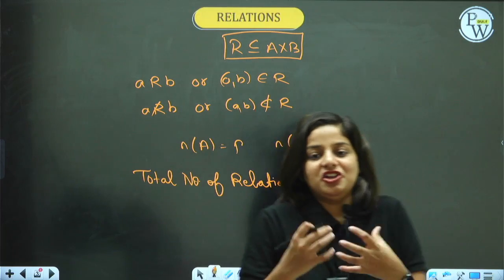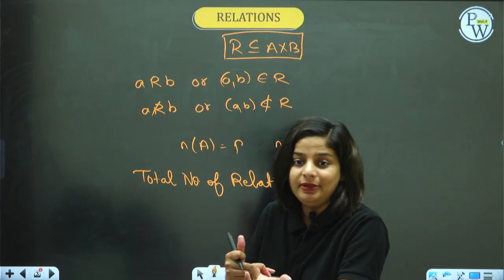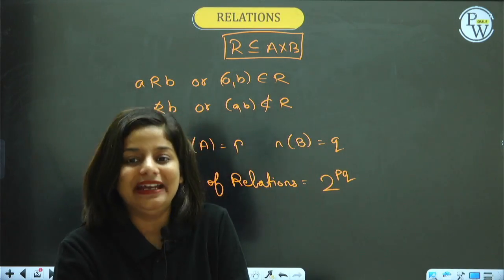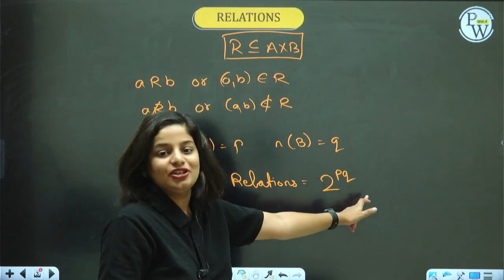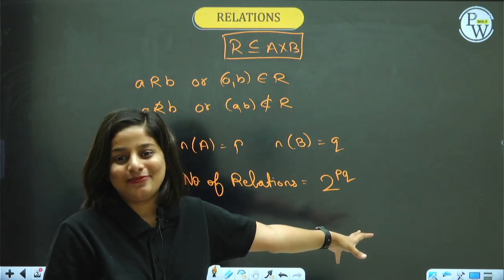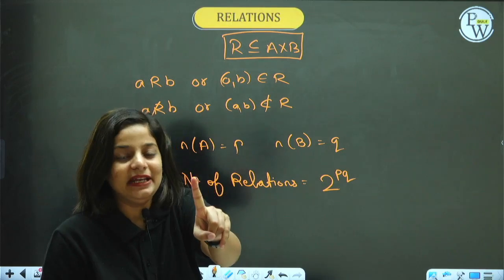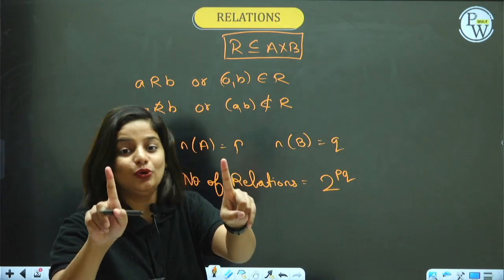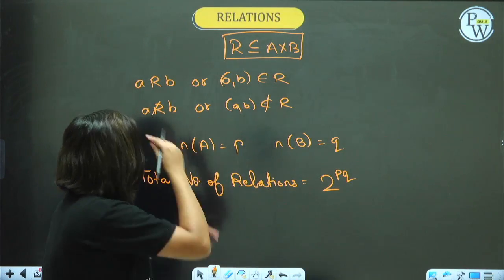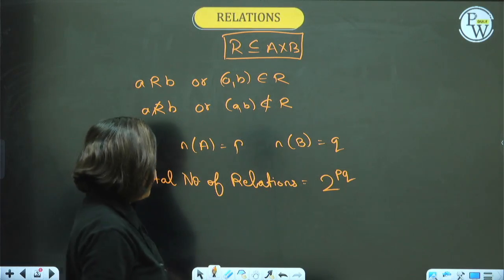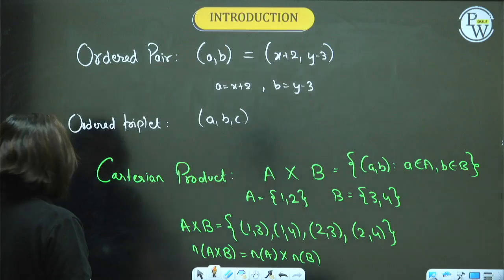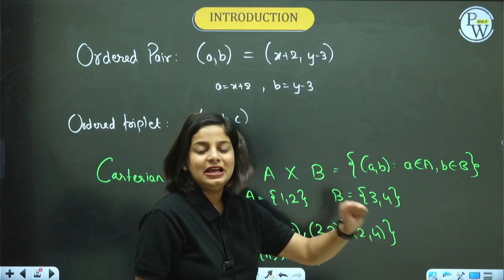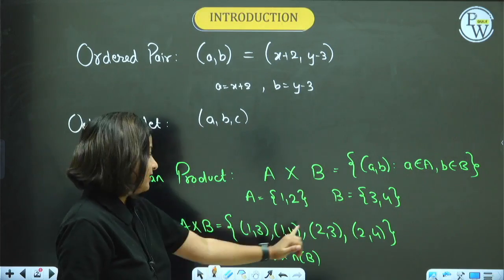There can be variations like total number of non-empty relations, total number of empty relation. Out of all the relations, out of all the subsets possible, one of them will be empty, one of them will be universal. Do you agree with me? Suppose these 4 elements are there in the Cartesian product.